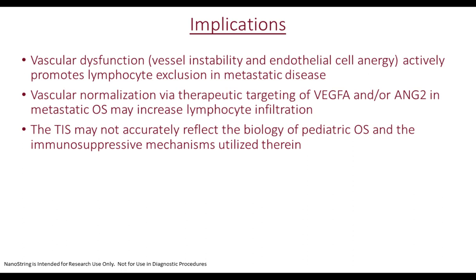The implications for our research are the following. First, vascular dysfunction, and we assess that using the Ang2-Ang1 ratio and expression of E-selectin. Vascular dysfunction actively promotes lymphocyte exclusion in metastatic disease.